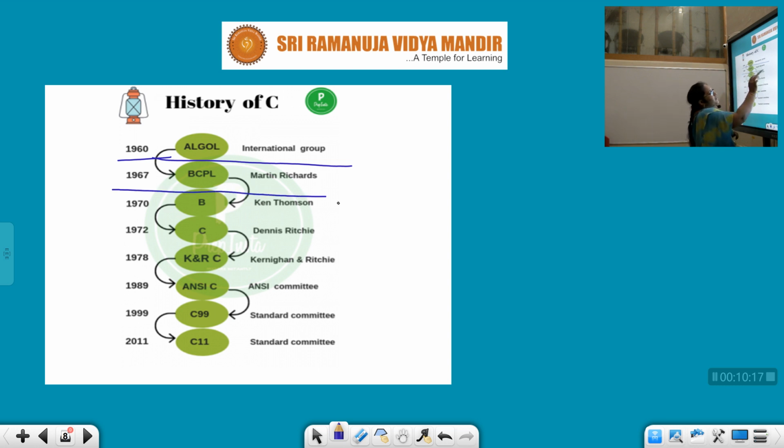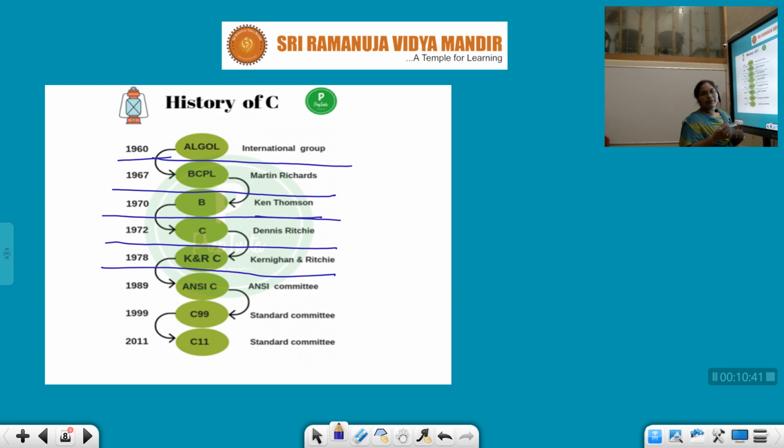In 1967, BCPL was developed by Martin Richards. Next, in 1970, B was developed by Ken Thompson. In 1972, it was named traditional C, or C, developed by Dennis Ritchie. In 1978, it kept developing, and new features could be involved in this particular language.